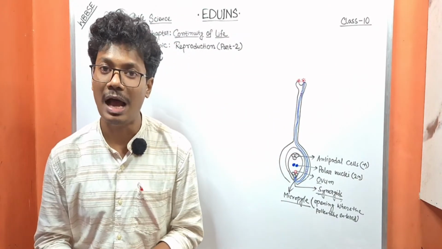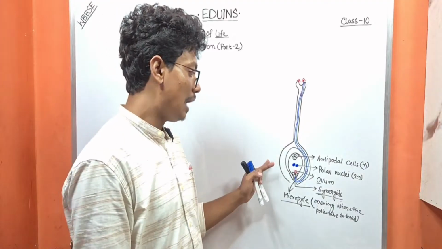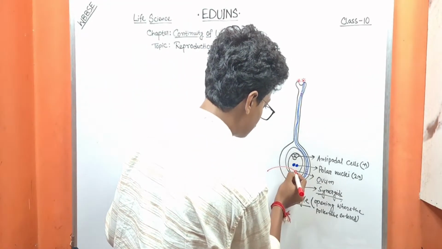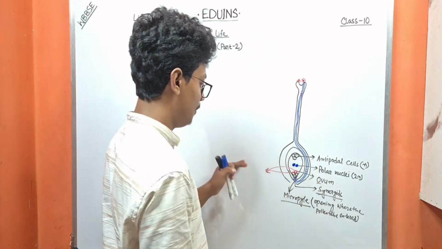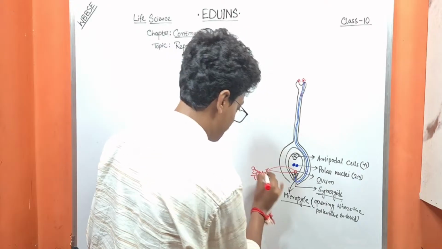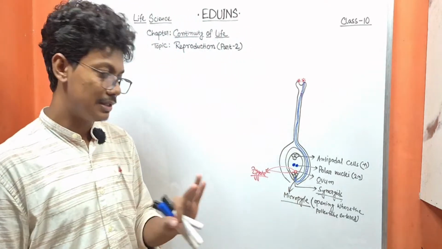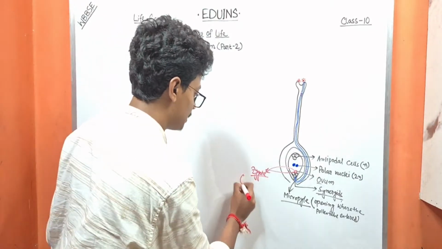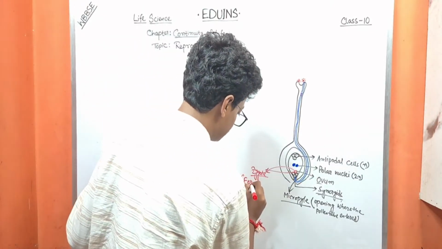Then what about the other one? The first one will fuse with the ovum and form the zygote. Clear? This is the first step, and this process is called fertilization.